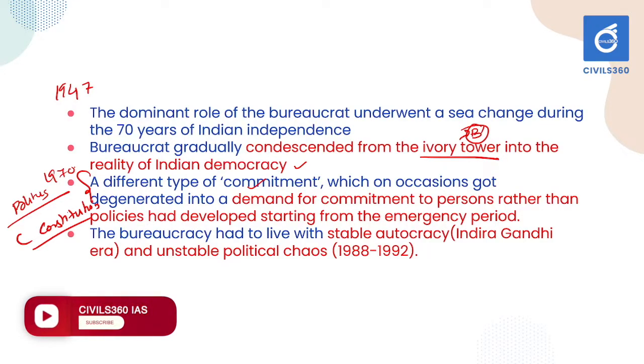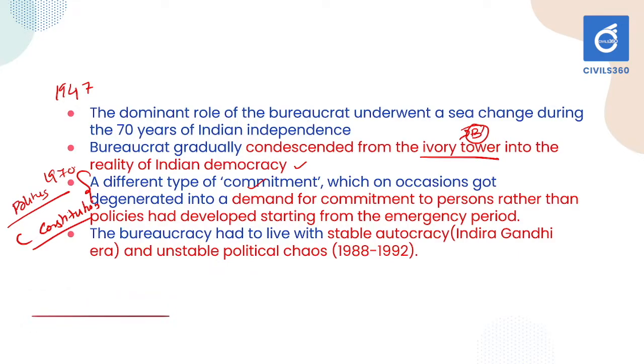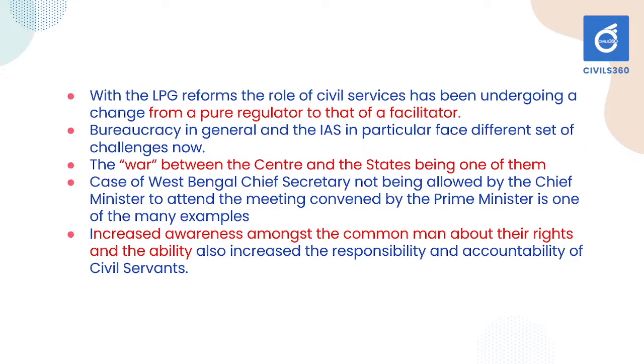That is during the period of Indira Gandhi, and also after that the government or the bureaucracy had to stabilize or swim through the changing scenarios. And with the development of the 1991 LPG reforms, it changed from a pure regulator to a facilitator. That is, the idea of NPM should be added here. With the development of the ideas of NPM, the system or the bureaucracy moved to an inspector and facilitator kind of arrangement.